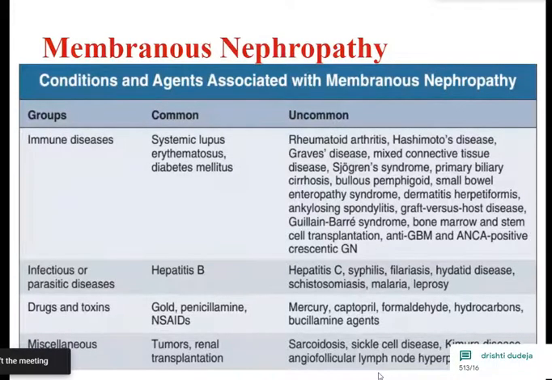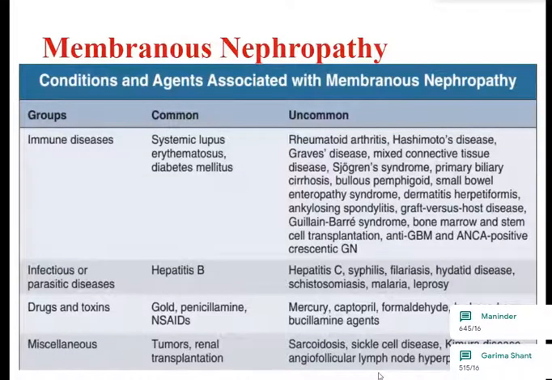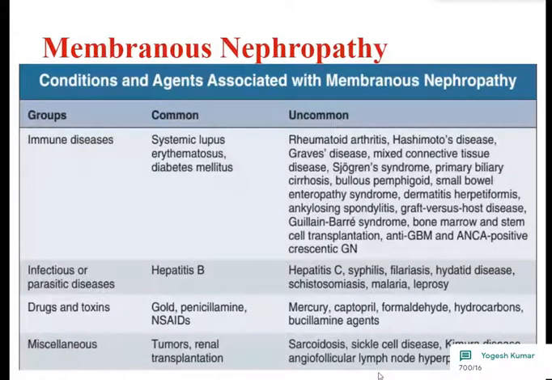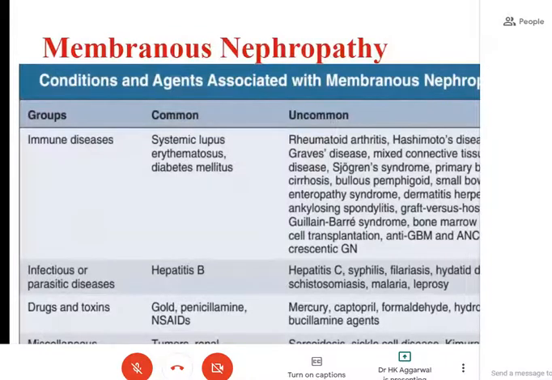The other uncommon causes: in immune diseases, there are a lot of rheumatological conditions which could be associated with membranous nephropathy. Similarly, in infections, in addition to hepatitis B, these could be hepatitis C, syphilis, filariasis, hydatid disease, schistosomiasis, malaria, leprosy.